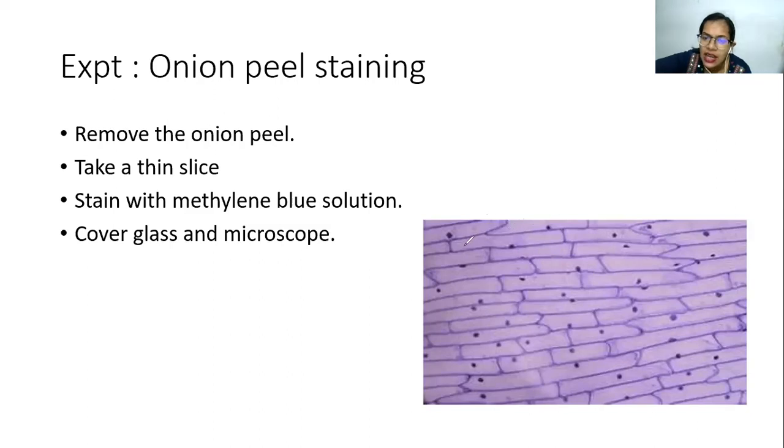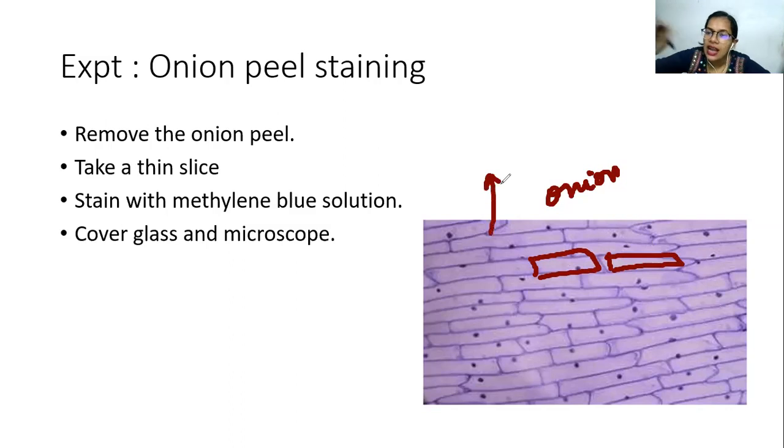So you can see that, as we discussed, Robert Hooke said that these were like compartments, like boxes were present. In the same way, in the case of onion peel also, you can see these compartments are there. How beautifully it's like a compartment. The boxes are present, right? So these are the dark stained compartment boxes. What you see, the boundaries, are actually the cell wall.